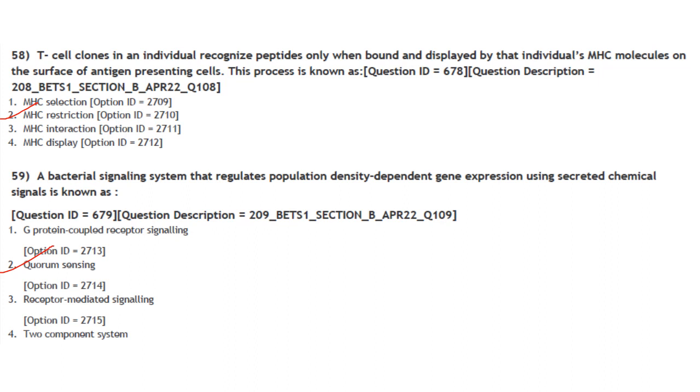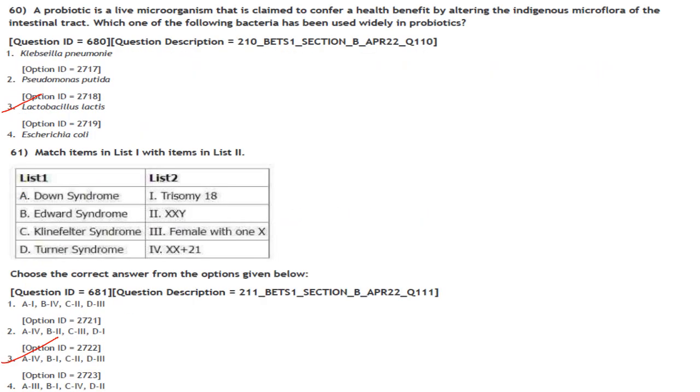Then next one. A bacterial signaling system that regulates population density dependent gene expression using secreted chemical signals is known as quorum sensing. Answer is option 2. A probiotic is a live organism that is claimed to confer a health benefit by altering the indigenous microflora of the intestinal tract. Which one of the following bacteria has been widely used in probiotics? So it is Lactobacillus lactis.